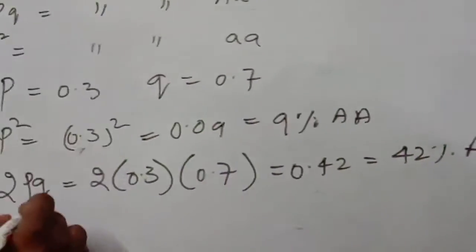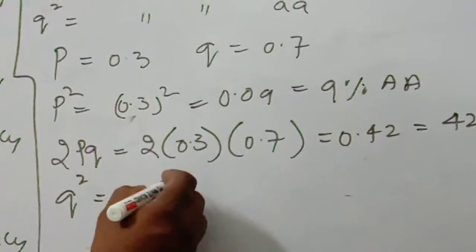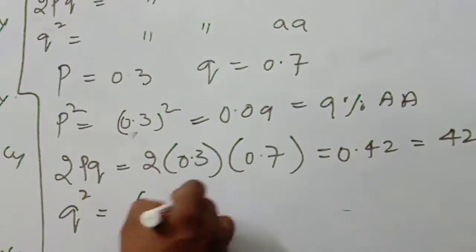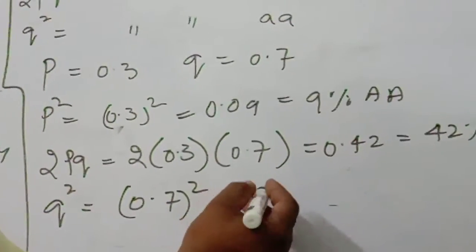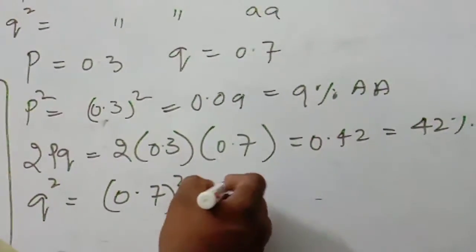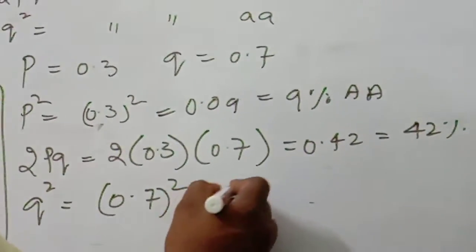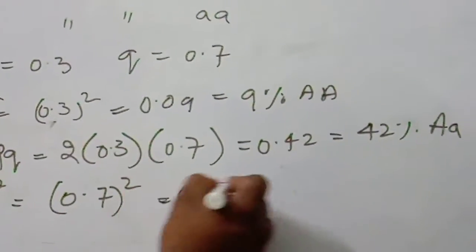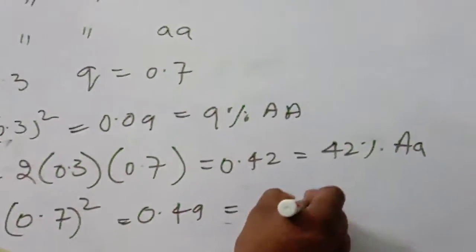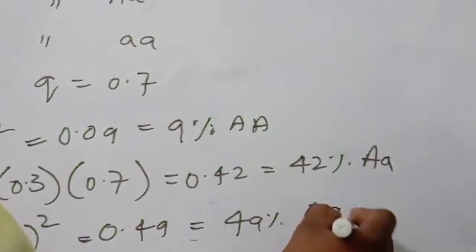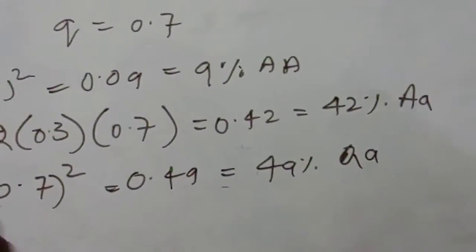Next, Q square is equal to 0.7 whole square, which is converted into 0.49, that is 49% aa. Okay, children, now count it.